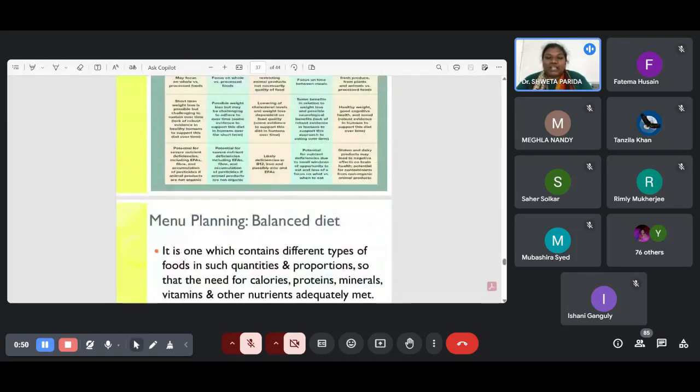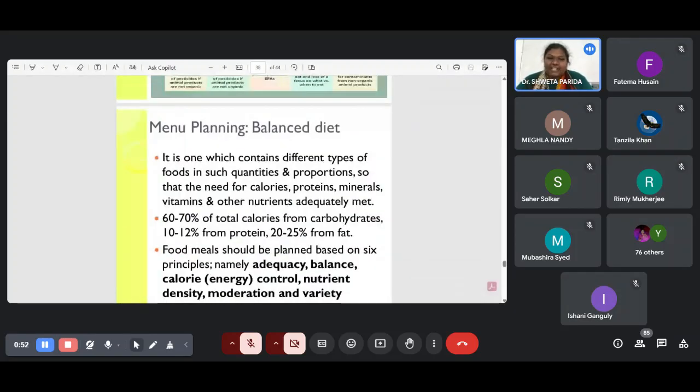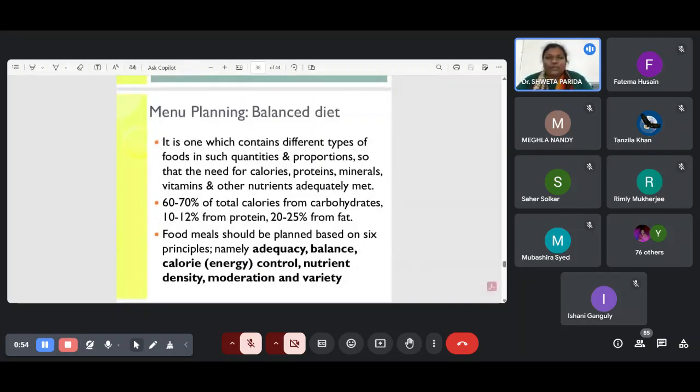So last, that is your balanced diet. All of you are very well known to this type of diet. So balance in calorie, balance in protein, mineral, vitamin, all other nutrients as per requirement. That is called a balanced diet.